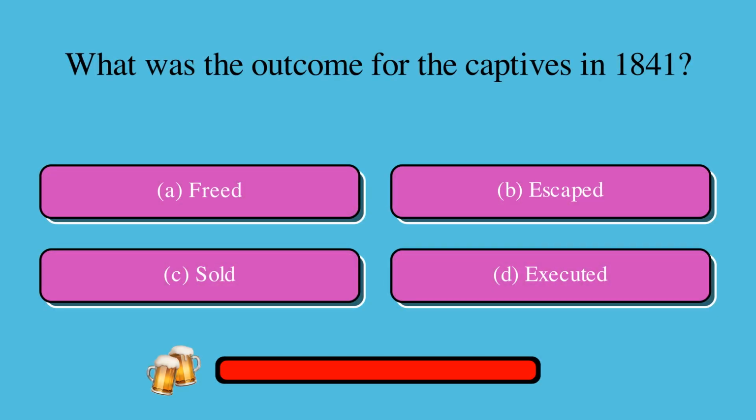What was the outcome for the captives in 1841? Is it A, freed, B, escaped, C, sold, or D, executed? The correct answer is A, freed.